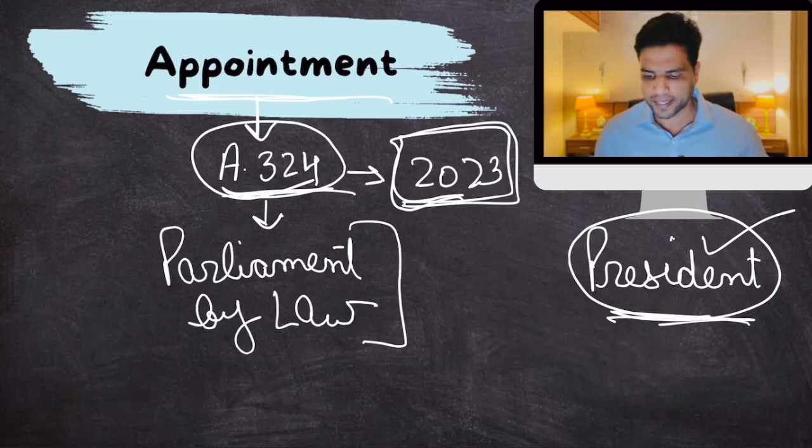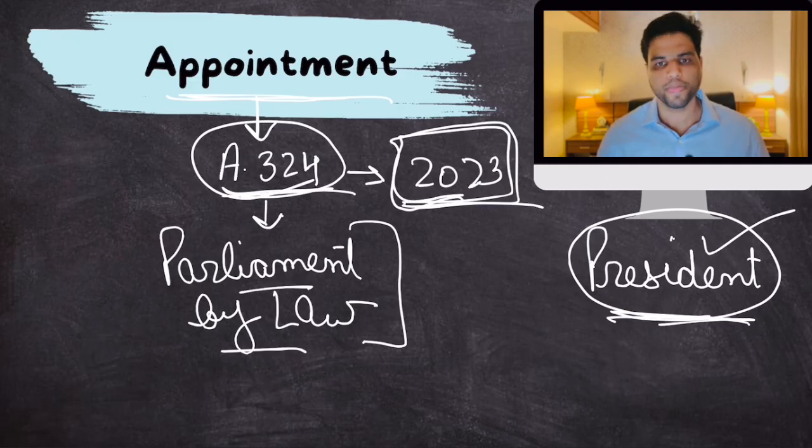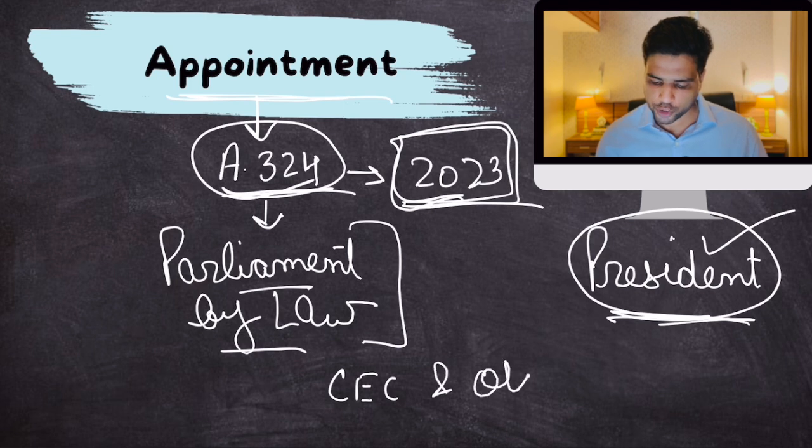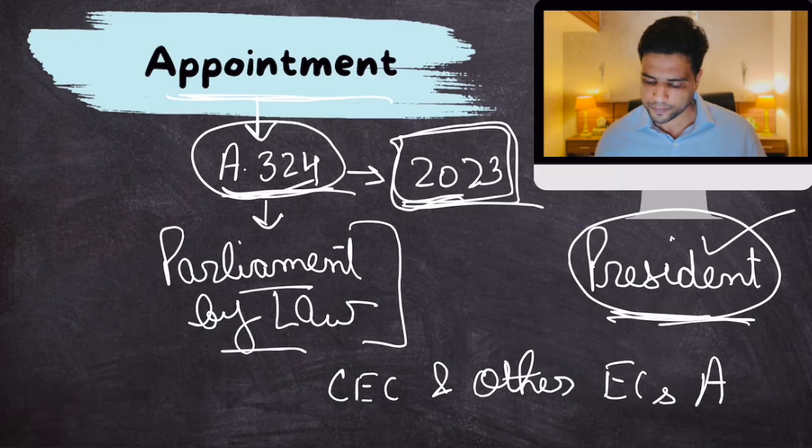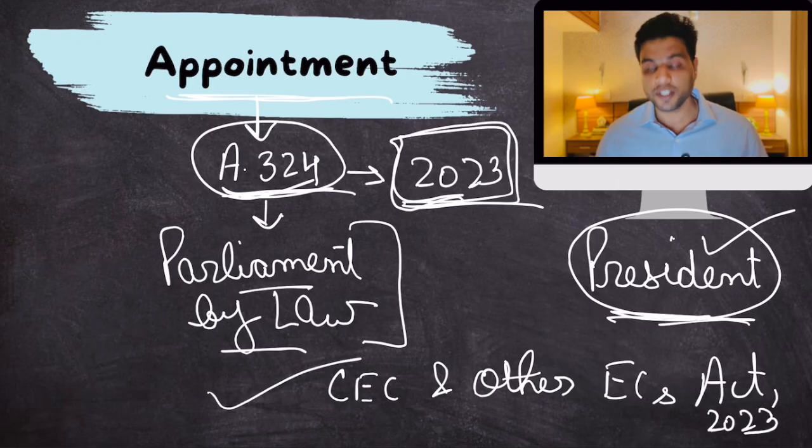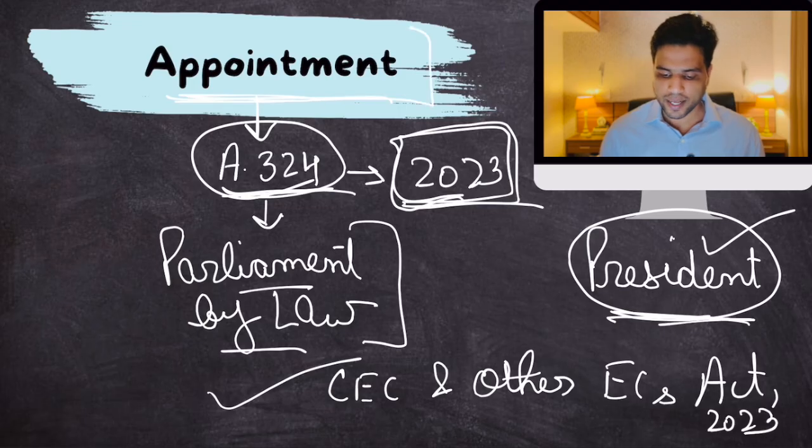So to stop that, in 2023, a law was made by Parliament known as the Chief Election Commissioner and Other Election Commissioners Act. As per this law, now a proper detailed process is given as far as the appointment of election commissioners is concerned.